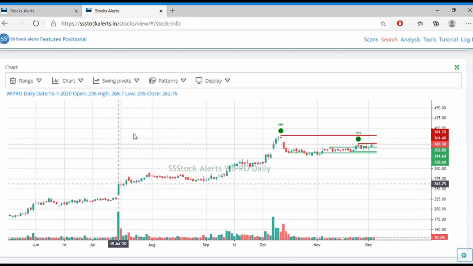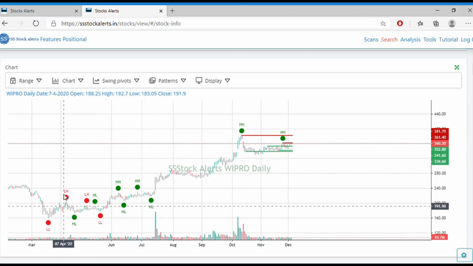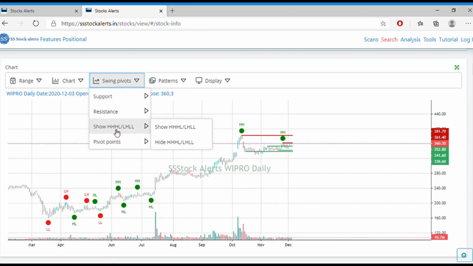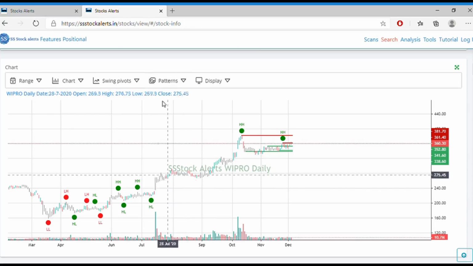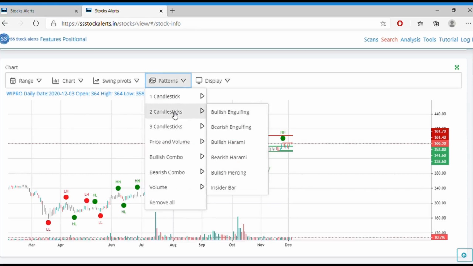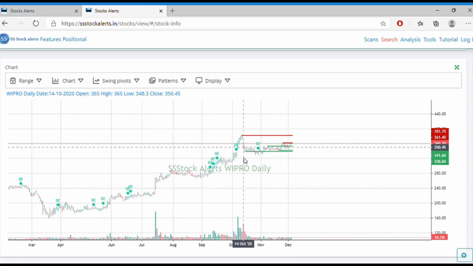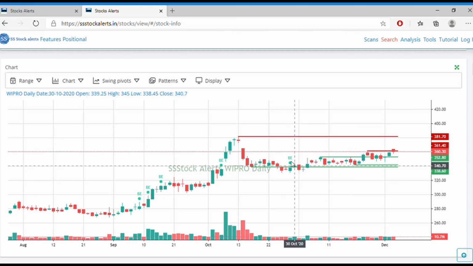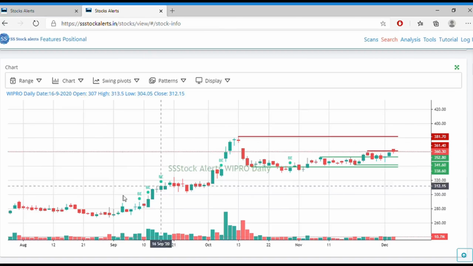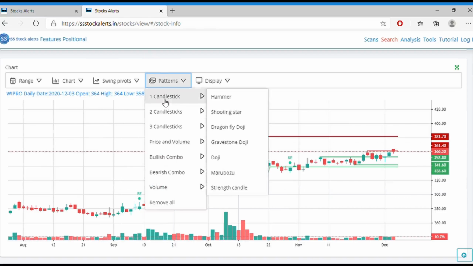If you want to see swing high and low points, you can click on show HH, higher high and higher low points. You can see what the points are. And from the chart patterns, if you want to see where the bullish engulfing and bearish engulfing are in the chart, just click on go to patterns and select the pattern. The pattern will be highlighted here with the marker B for bullish engulfing. So here one bullish engulfing is there, here another, and here another. You can look for all the patterns.